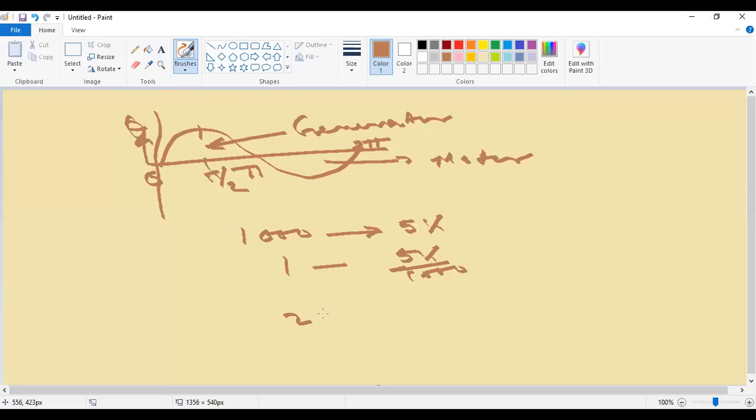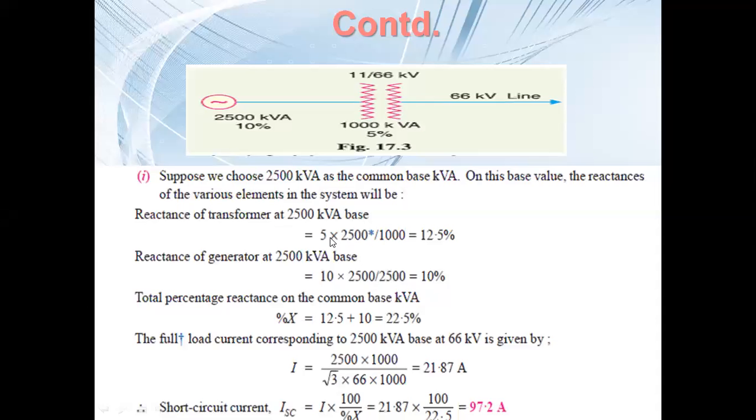And for 2500 kVA, it should be 2500 by 1000 into 5%. Is this calculation okay? Okay. So this is basically 5 into 2500 by 1000, which gives 12.5%.